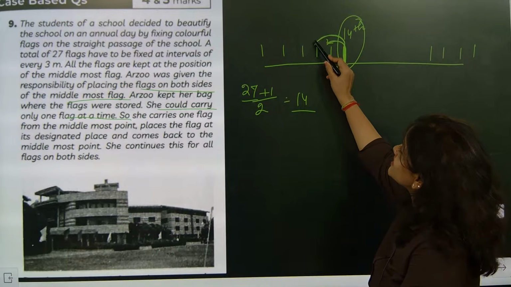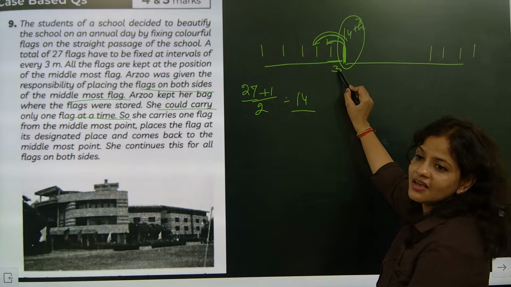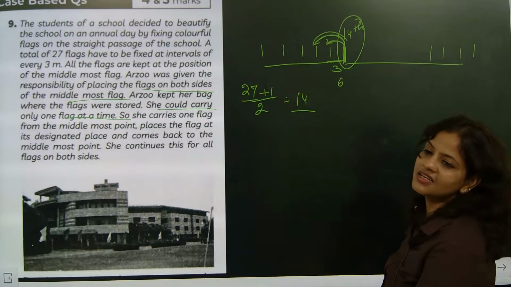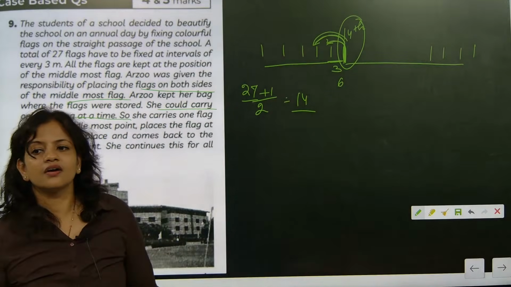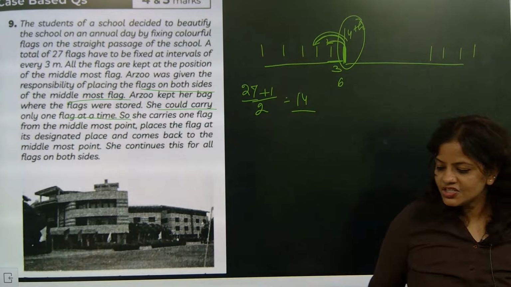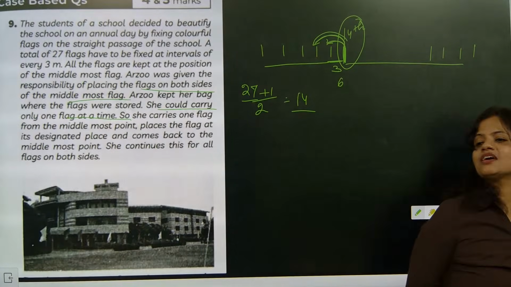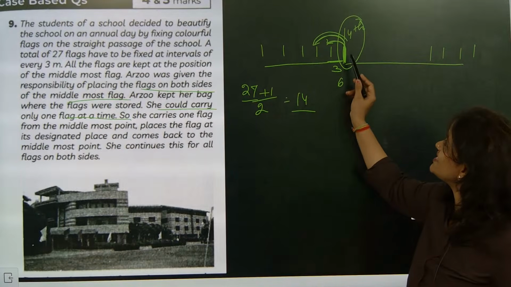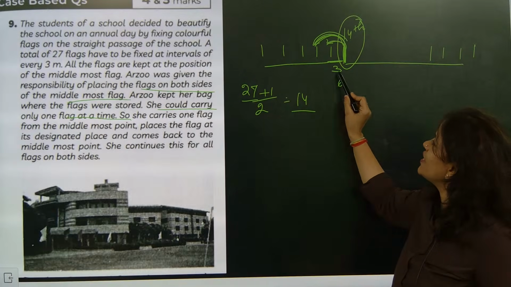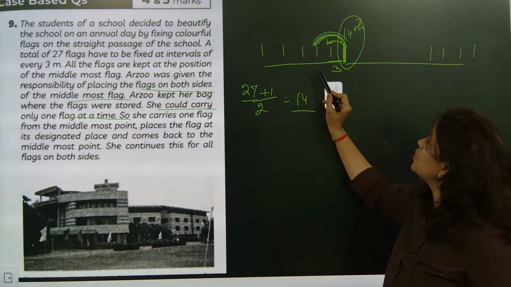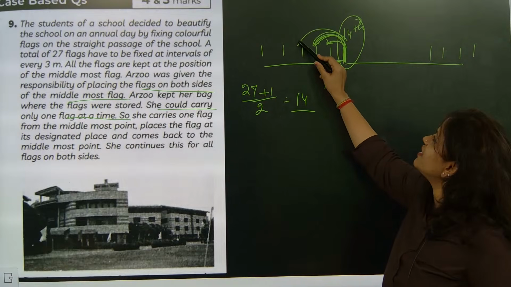She went 6 and returned 6. So one time she went 3, returned 3. Total is coming as 6. Then 6, 12, 18, like that. Yes. She went 3, after that she returned 3. Total is coming as 6. Next time she went 6, returned 6. So next time, how much is she exactly going? 6 plus 6, 12. Next time she went 9 and returned.